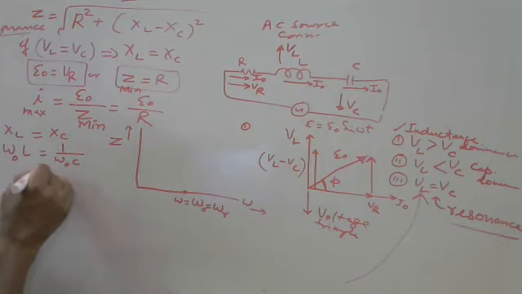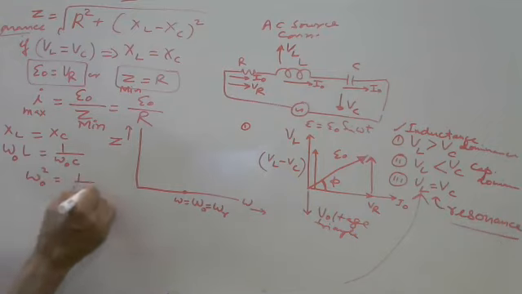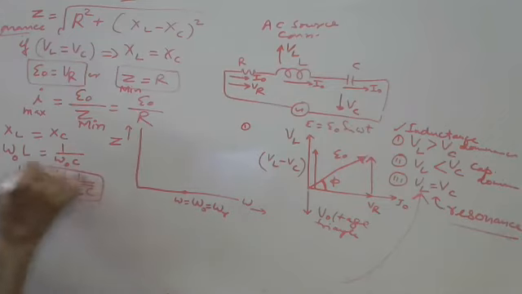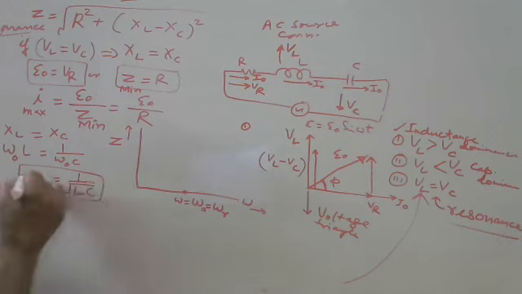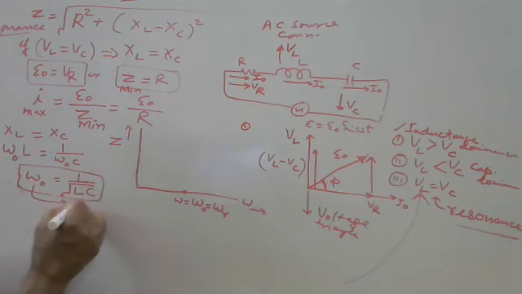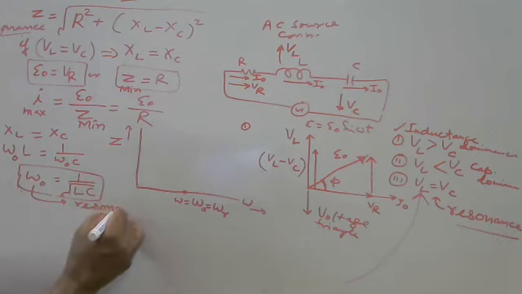So omega naught square is 1 by LC, or this can be written as 1 by this. So omega naught is called resonant frequency.